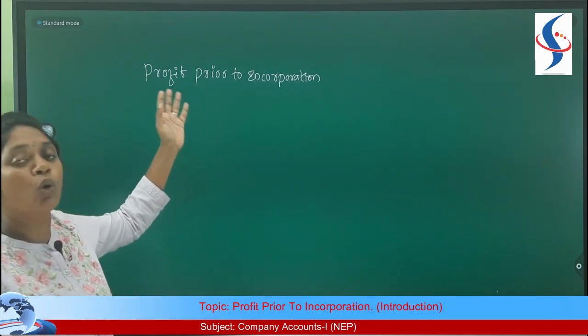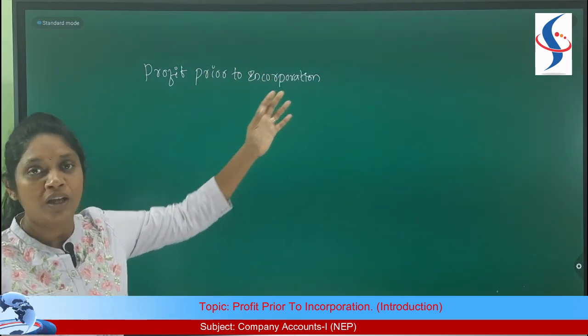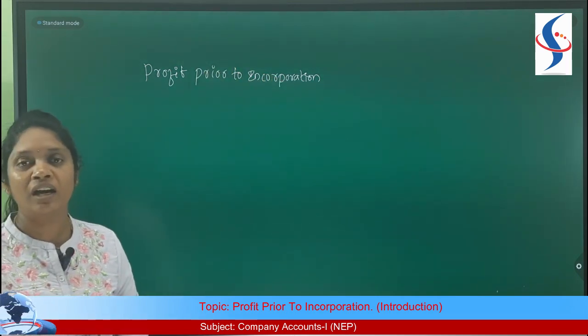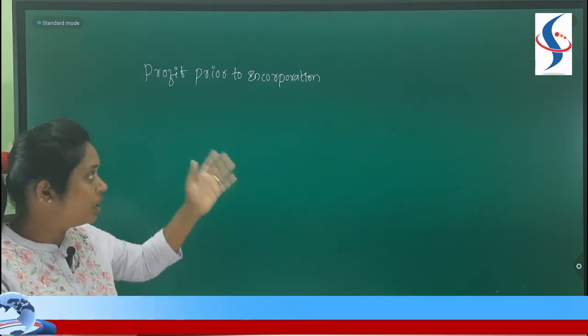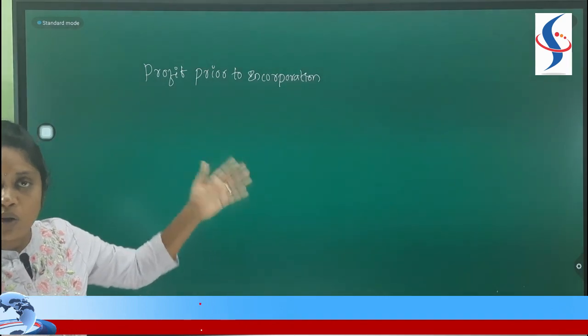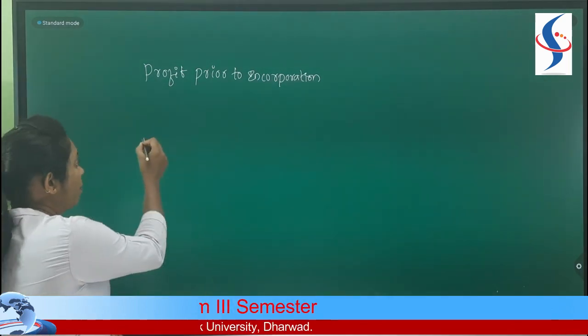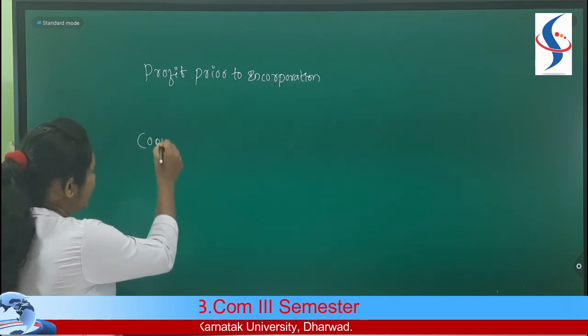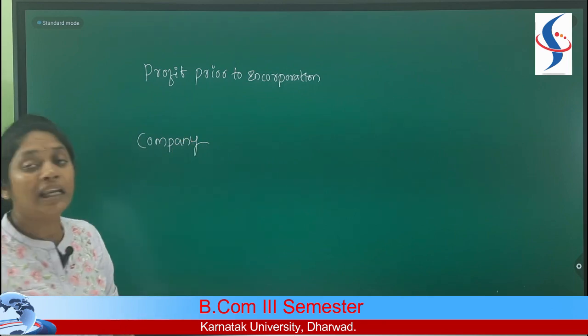Prior, if you want to know the meaning of prior, you should know the meaning of incorporation. As I already told you, we are studying one of the chapters in company accounts. It means we are learning each and every accounting aspect from the angle of a company. So for a company, the basic thing which every company should follow is incorporation.